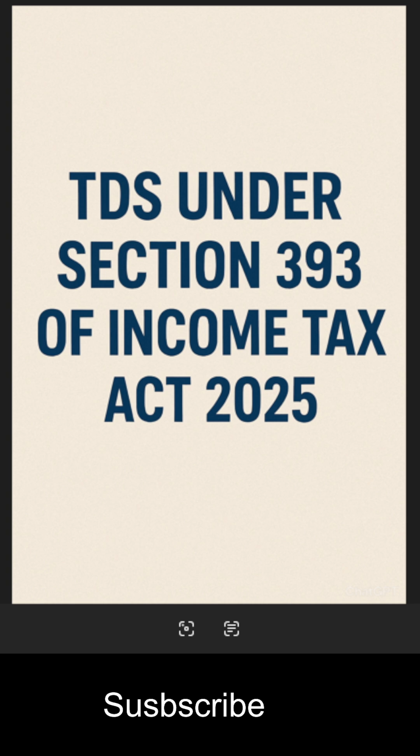The next one is payment on the transfer of certain immovable property other than agricultural land. Here, any consideration for the transfer of any immovable property other than agricultural land, to a person other than the persons who are required to deduct tax under serial number 3, the rate applicable is 1% of the consideration or the stamp duty value of such property, whichever is higher. The threshold limit here is 50 lakhs rupees. Right now also the same thing is there.